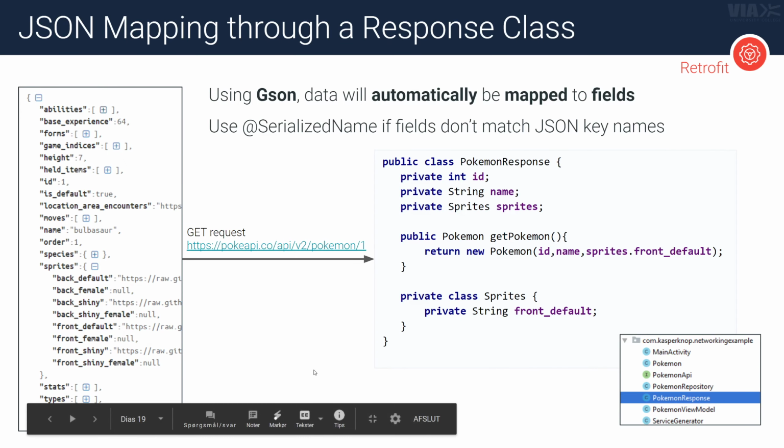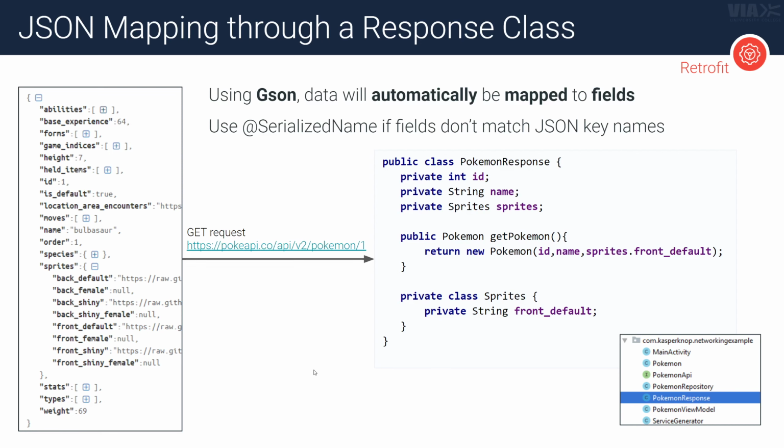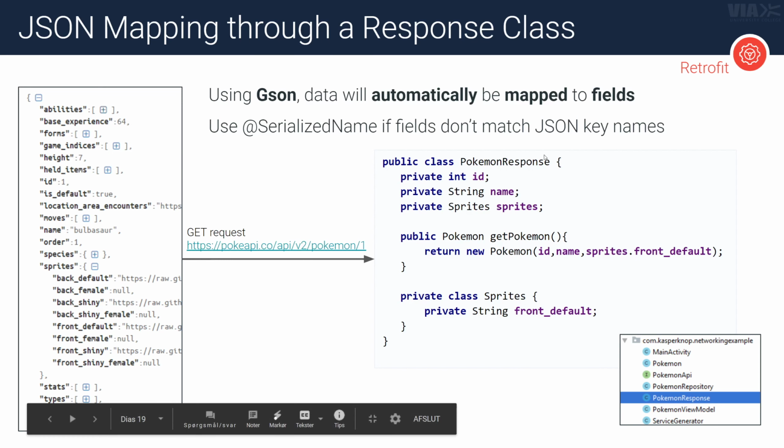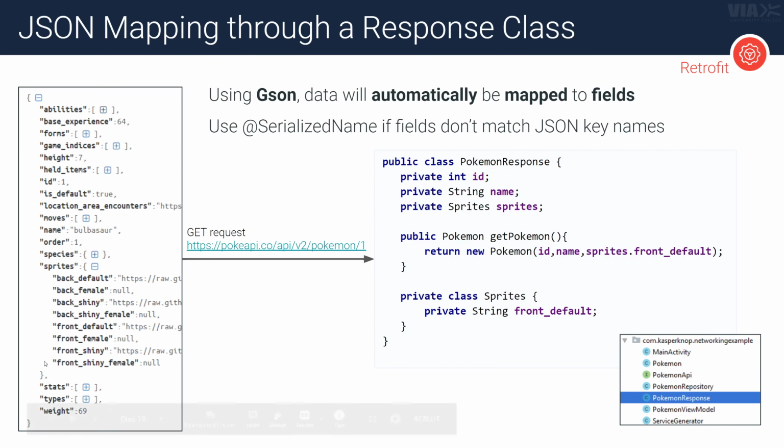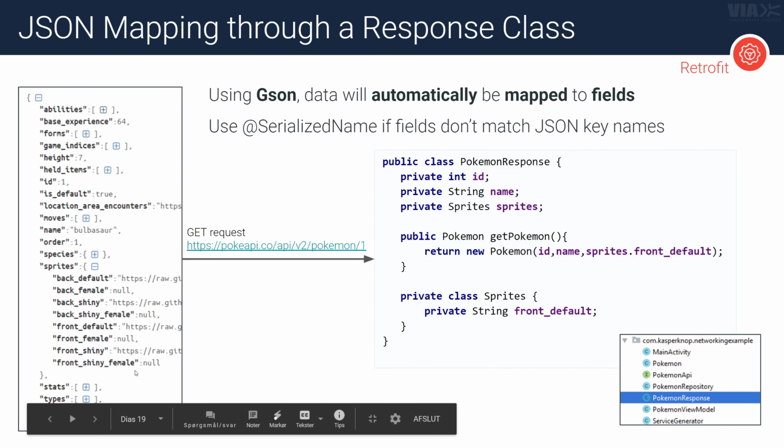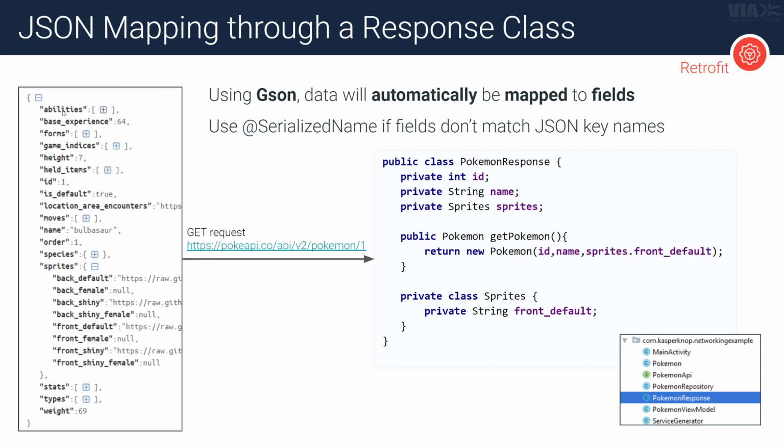First, let's just look at how JSON actually works in order to automatically map our data into our data structures, or into our plain old Java objects. It can map them directly into fields. So you can see this is the Pokemon response. This is actually what we expected back. And this is the actual JSON data which we got back right here. And then your objective here is to basically look at your JSON data and figure out how it's structured, what are objects, what are not objects, and try to map the data you want.